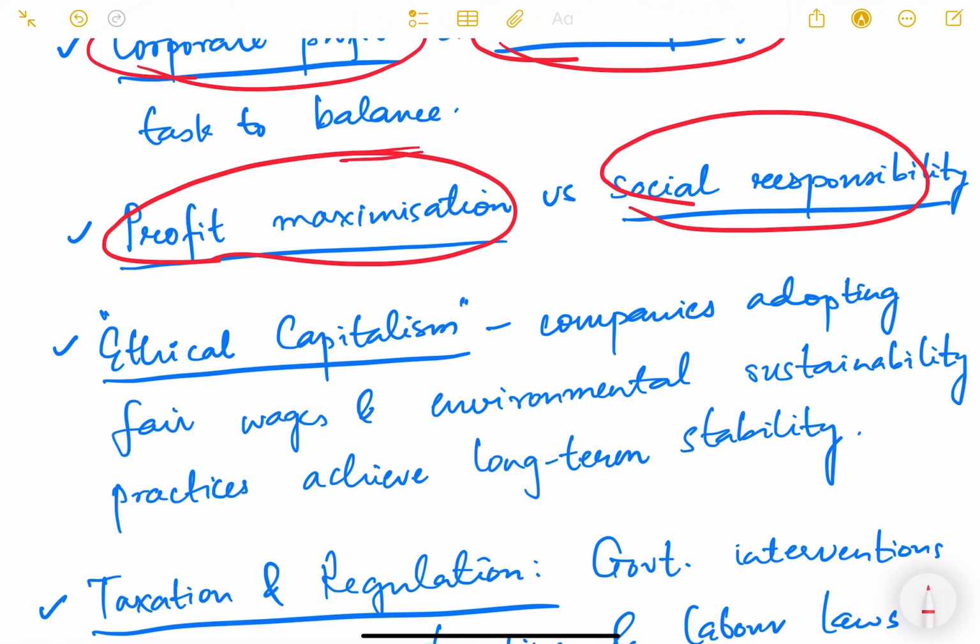While businesses seek profit maximization, excessive cost cutting can worsen inequality. If they want to maximize their profit by cutting wages, by getting more work out of the labor, by giving them minimum benefits, it can worsen the inequality that is present. So we need to balance social responsibility and profit maximization.